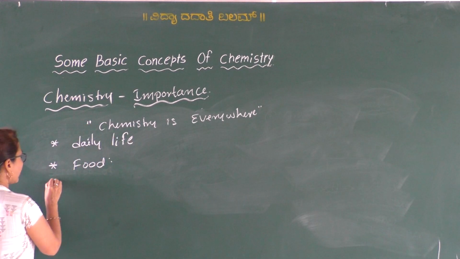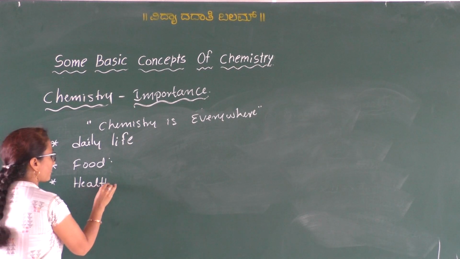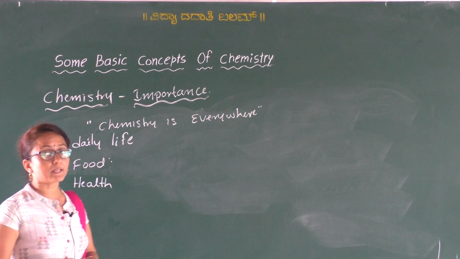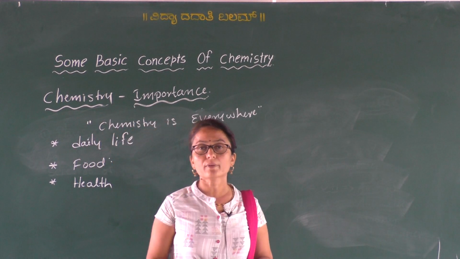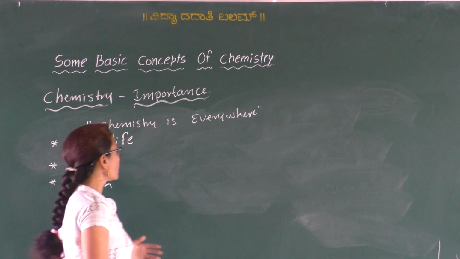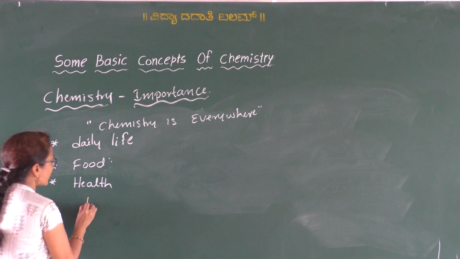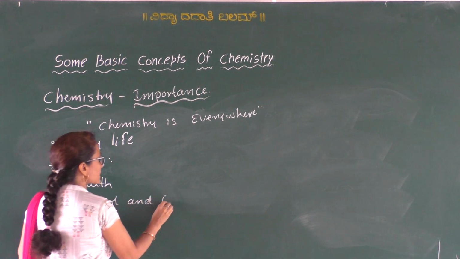So and in the field of health, okay, we are using many chemicals as drugs. That is, to cure the various diseases we are using many chemicals as drugs. Okay, in that the two important chemicals are Taxol and cisplatin.